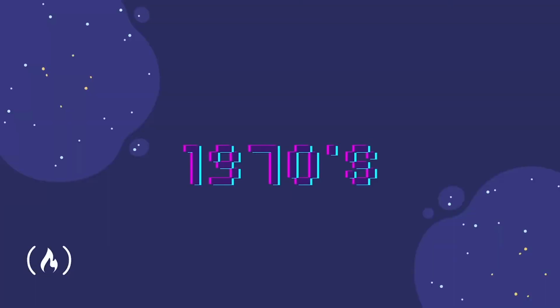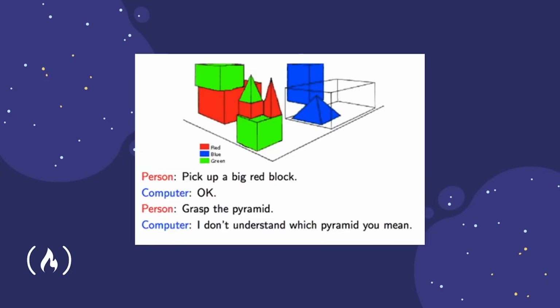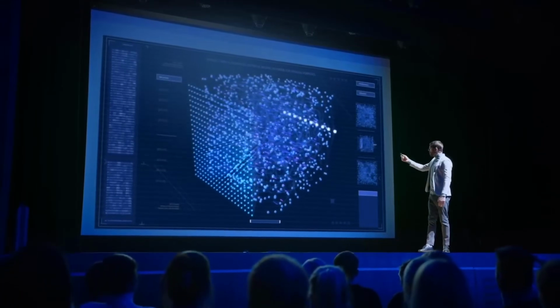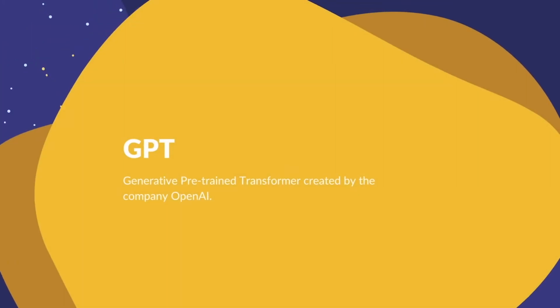Fast forward to the 1970s when a program named SHRDLU appeared. It could understand simple commands and interact with a virtual world of blocks. Although SHRDLU wasn't a language model per se, it laid the foundation for the idea of machines comprehending human language. But the true language models began around 2010, when the power of deep learning and neural networks came into play. Enter the mighty GPT, short for Generative Pre-trained Transformer, ready to conquer the world of language.